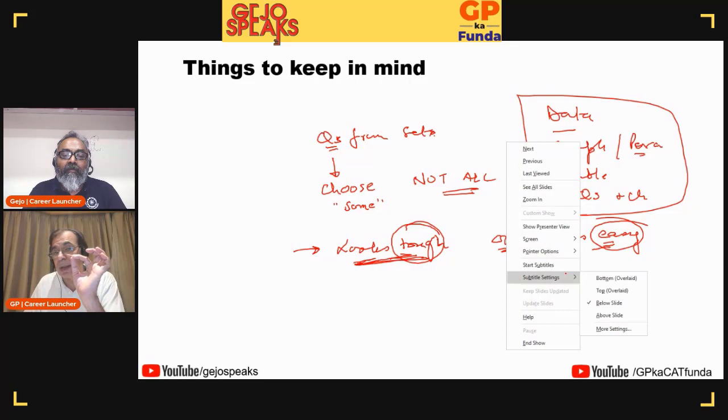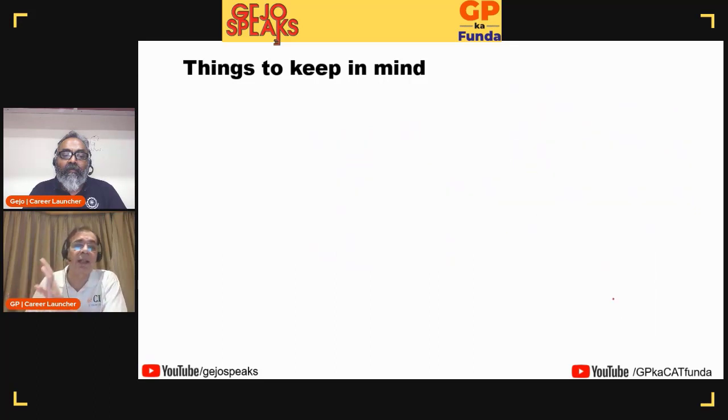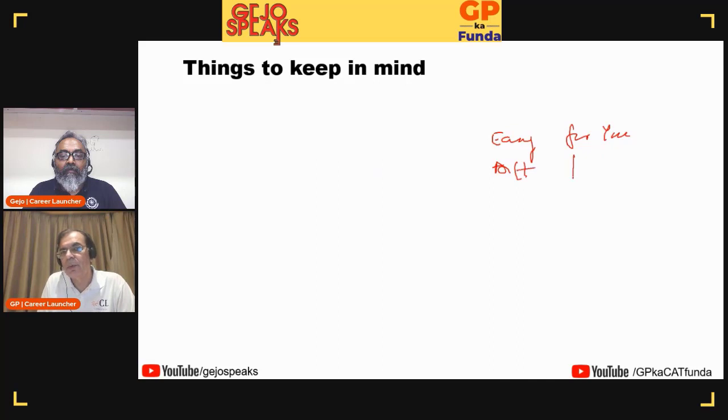Second thing which I want to again highlight is what is easy for you might be difficult for someone else. What is easy for others might be difficult for you. So in this paper, we are talking about easy for you, difficult for you. Don't generalize that everyone found it easy, good for them. I did not find it easy, I'm not going to do it. That's a simple rule I will keep in mind for myself.